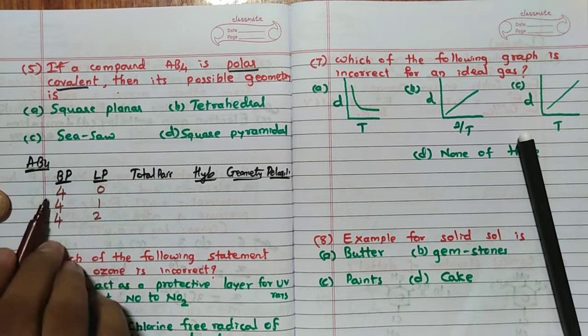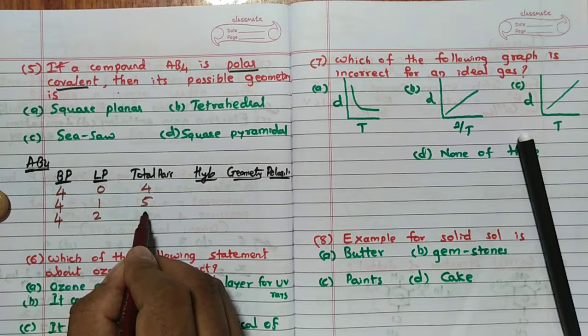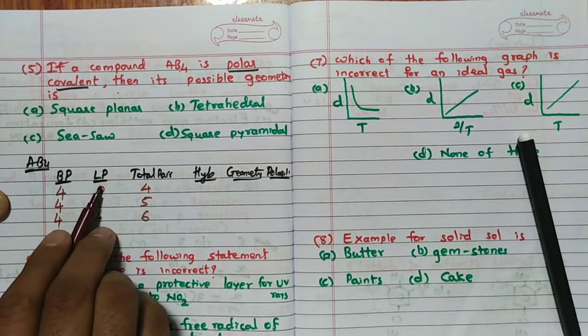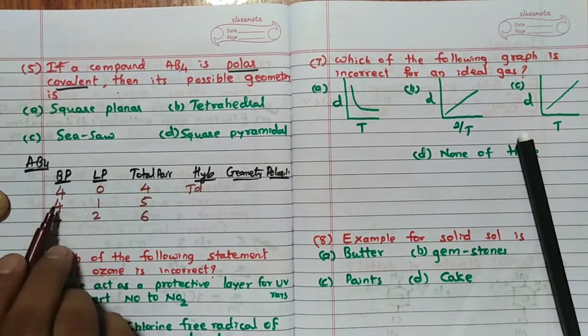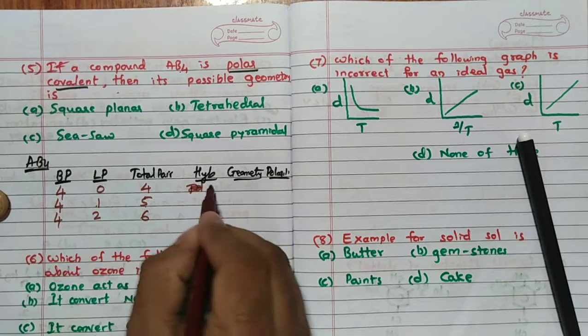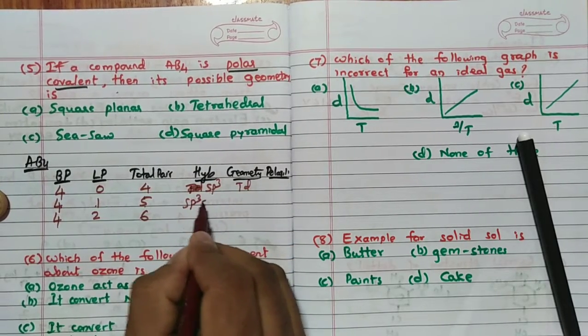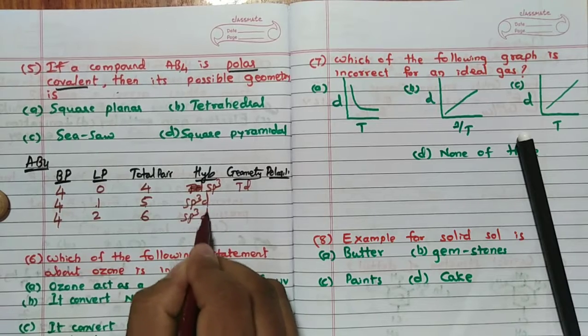If it is 4 and 0, total pair is 4. Here it is 4 plus 1, 5. Here it is 4 plus 2, 6. If it is no lone pair, definitely it is tetrahedral. If it is one lone pair and 4 bond pairs, total pairs are 5. Then the hybridization, remember, in this particular case I will write sp3 for tetrahedral and sp3d. Here it is sp3d2.